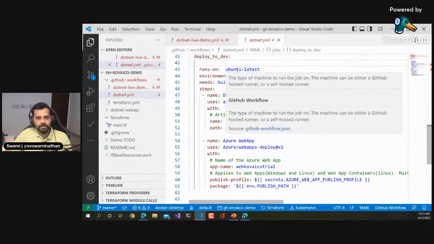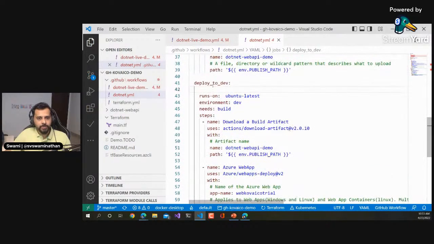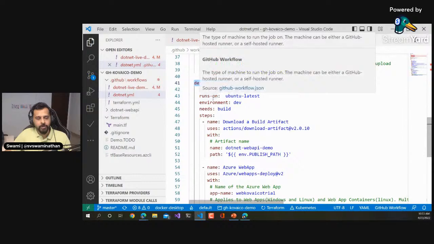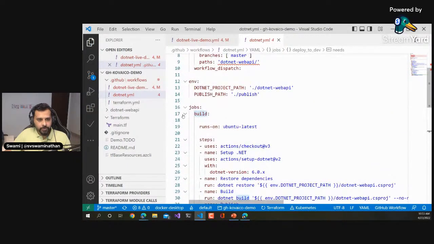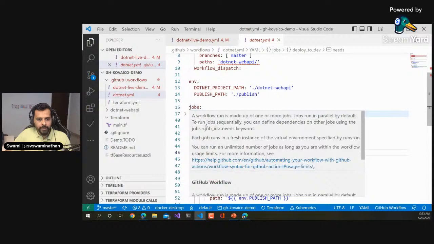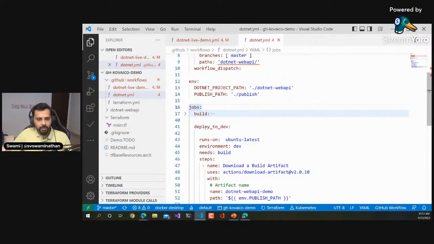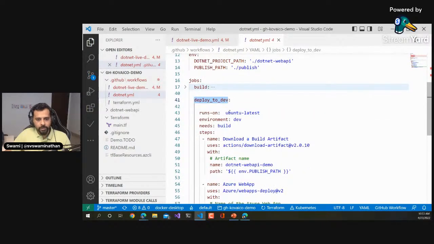But before that, let's understand this part. This is another job which we created, called deploy to dev. This is going to run on Ubuntu latest. If you can see, this is one of the jobs, and within the jobs we have these multiple things. This job, and this is another job, and this job is going to run on Ubuntu latest.